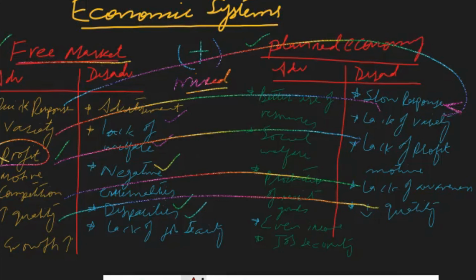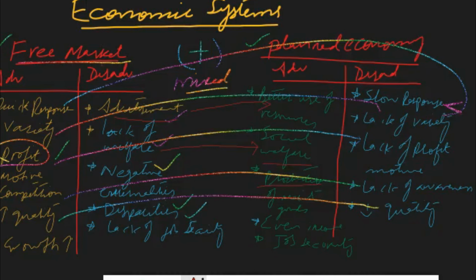So in free market economy, we discussed that there is advertisement. Resources are wasted on advertisement, but in a planned economy, there is better use of resources, in a way that they don't waste resources on advertisement. There is a lack of social welfare in free market economy, but the government works for the social welfare of society. So it produces the basic necessities of life and the government takes care of society and produces those goods which are beneficial for society. So production of more merit goods is undertaken in a planned economy.